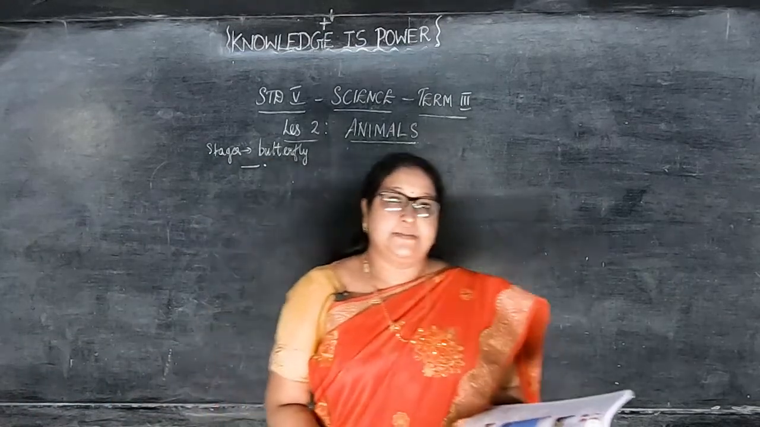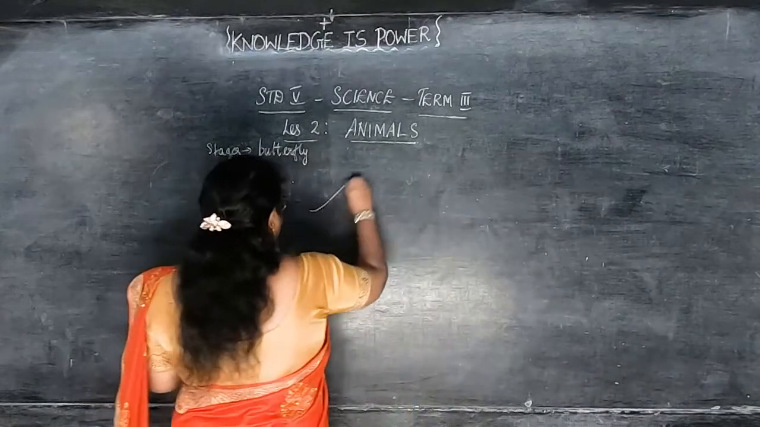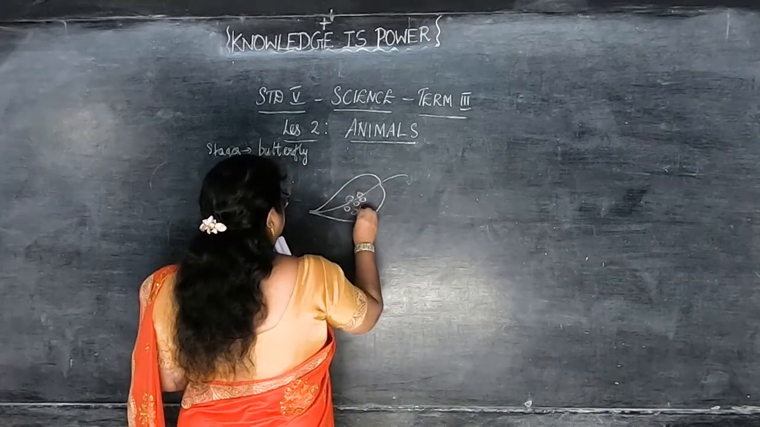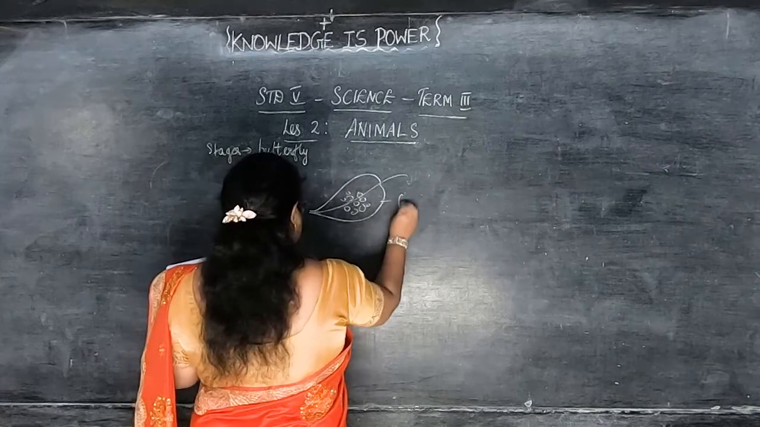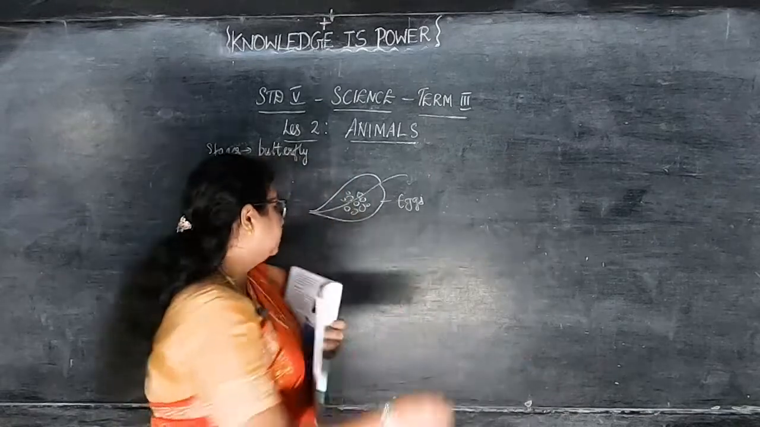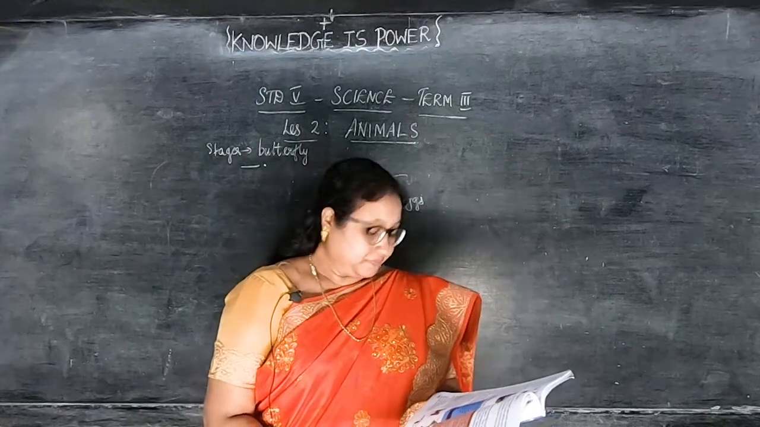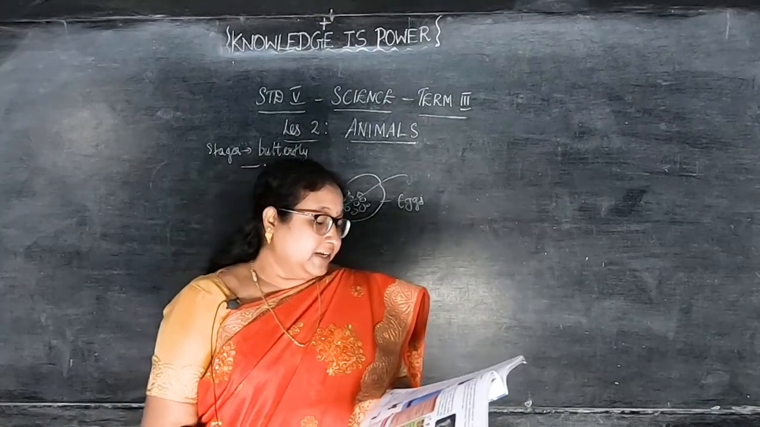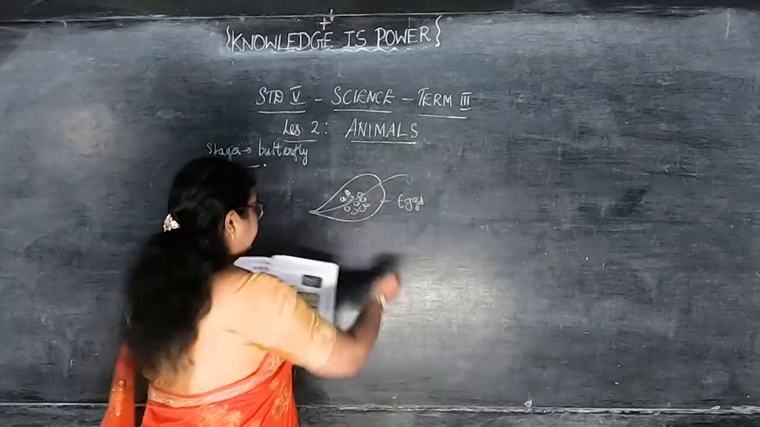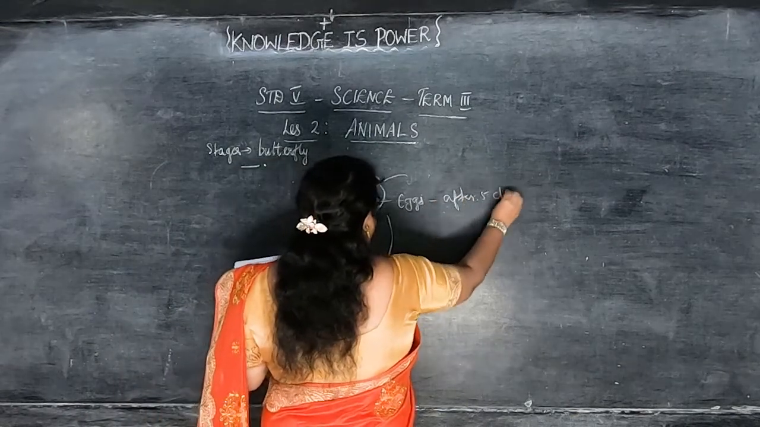In the first stage, a butterfly lays eggs on a leaf. That is, first we'll see the butterfly lays the egg on a leaf. These are the eggs. Butterfly lays eggs on a leaf, and these eggs are very small and round. And about 5 days after the eggs are laid, a tiny worm-like creature will hatch from the egg. After how many days? After 5 days.